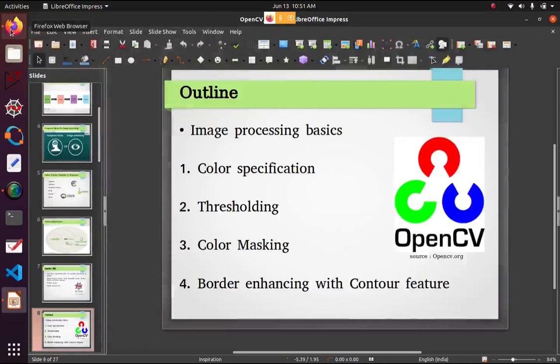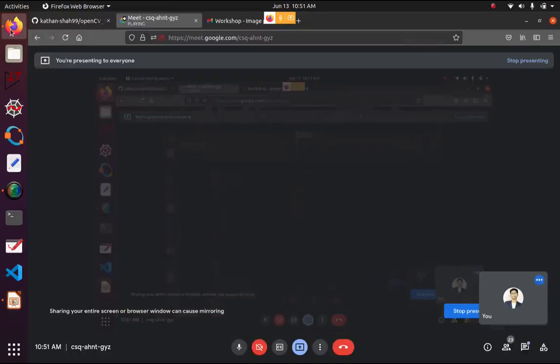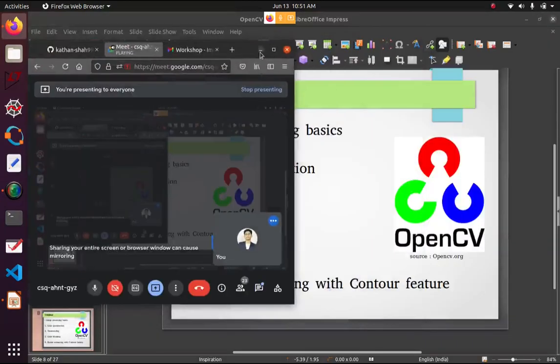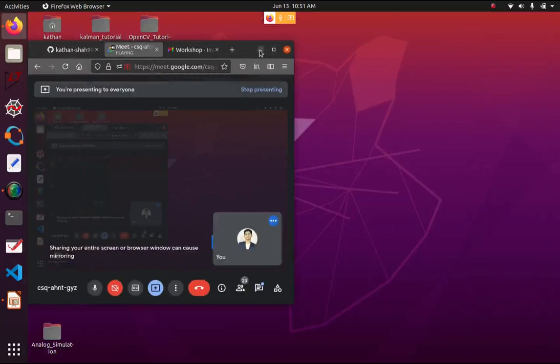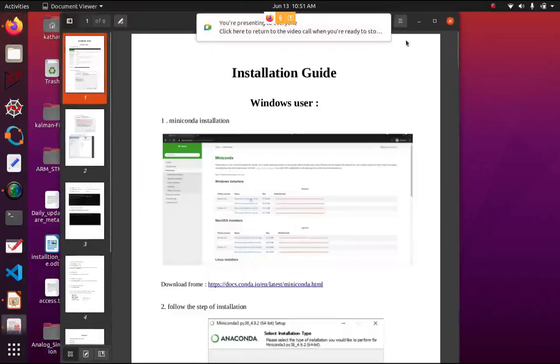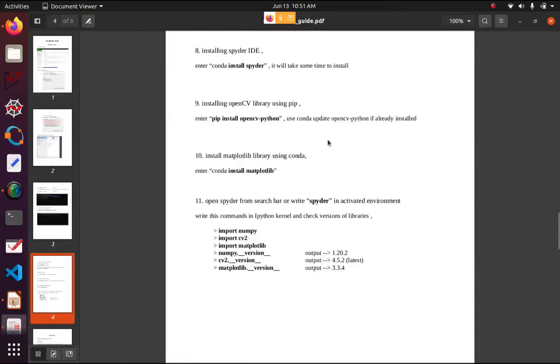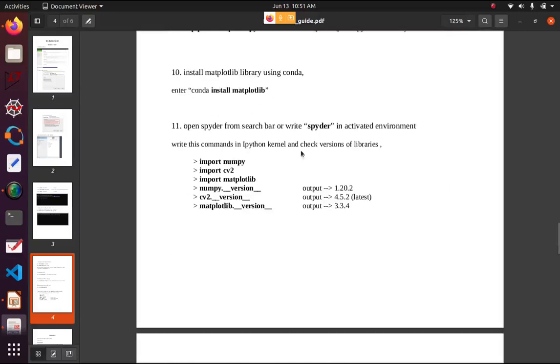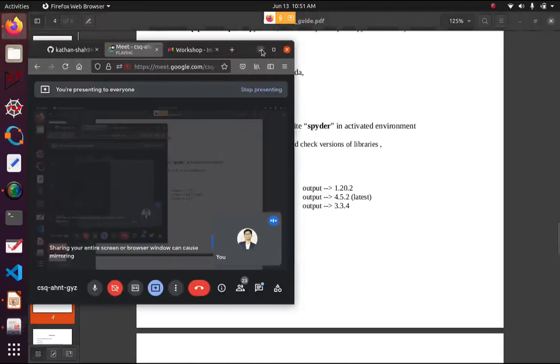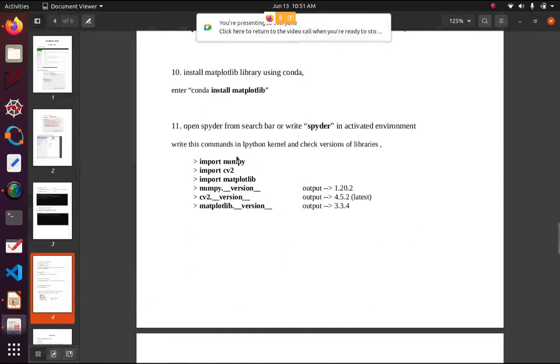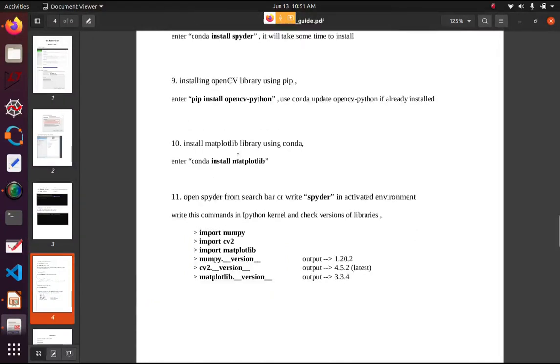Yes, but actually, I don't know how to implement step 11. Okay, just open that for me. Hello. Yes, Bhaiya. You have installed Spyder, right? Yes, I have installed it.